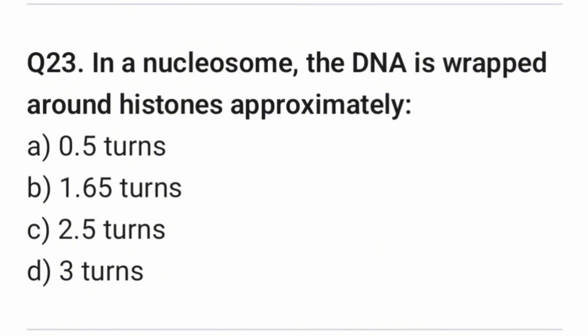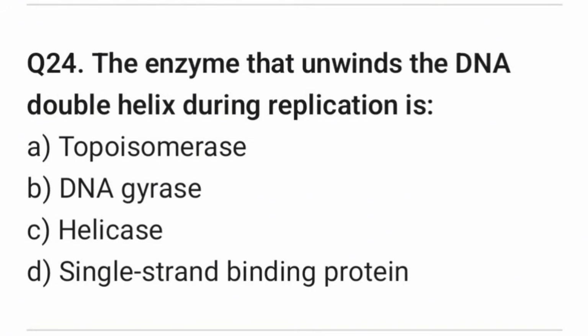In a nucleosome, DNA is wrapped around histone protein approximately. Right answer is option B, 1.65 turns. Question 24. The enzyme that unwinds the DNA double helix during replication is. Right answer is option C, helicase enzyme.